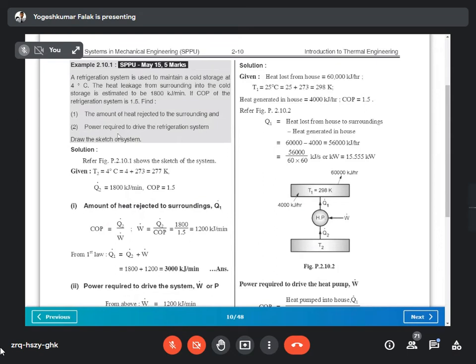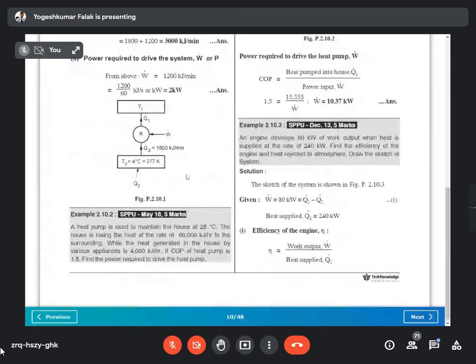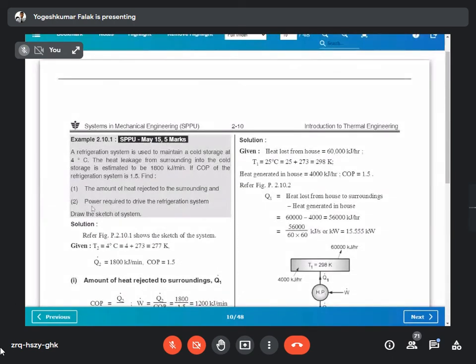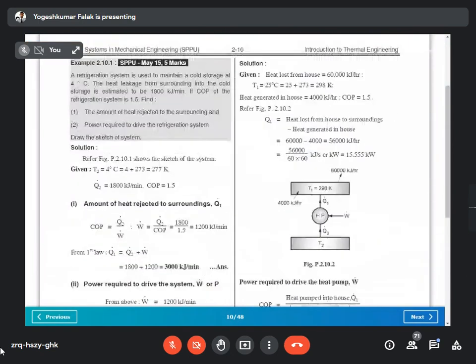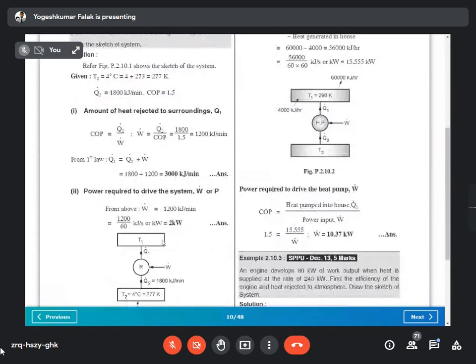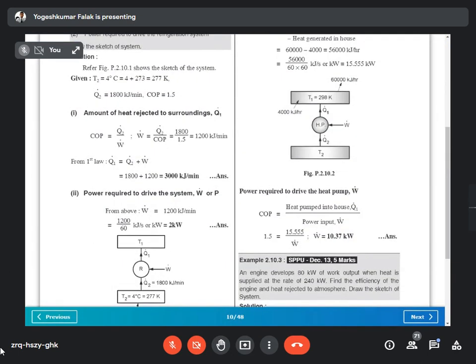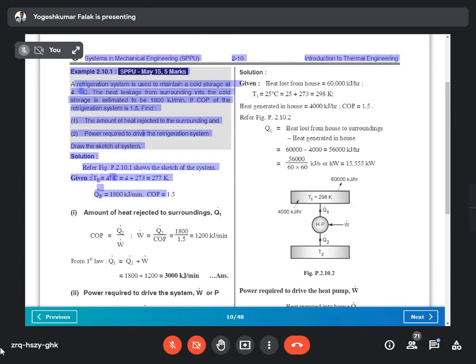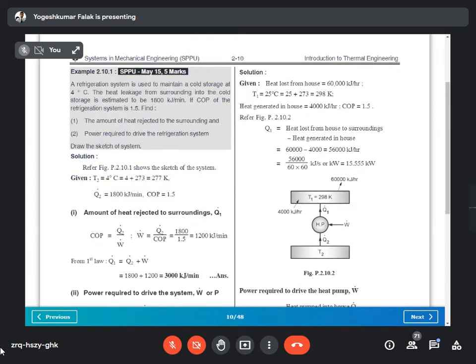You know that the COP of the refrigeration system is 1.5, and you have to find the amount of heat rejected to the surroundings, that is Q1, and secondly the power required to drive the refrigeration system. Power means you require some work done, W. So according to these statements, you know T2 and Q2, and in a refrigeration system Q2 is the desired effect, and COP is 1.5.